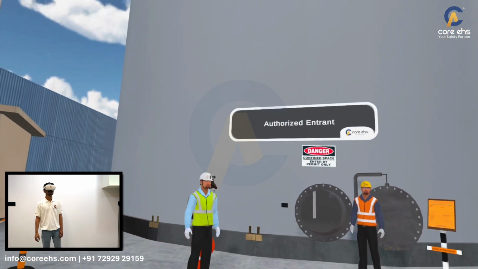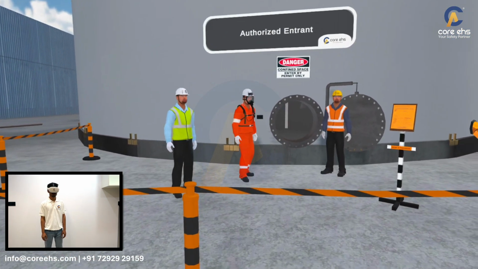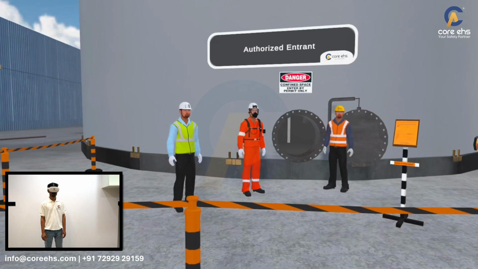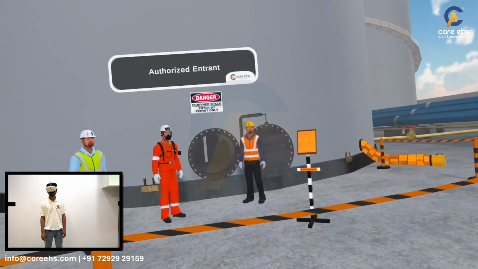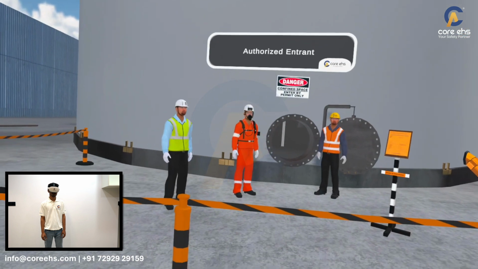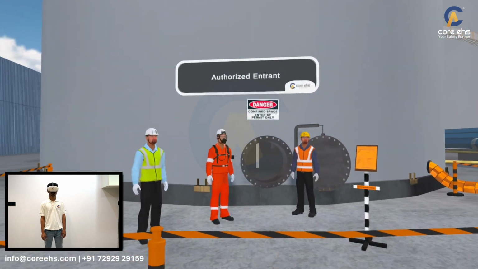Authorized entrants understand hazards and complete the training before entry. During entry, they follow protocols, wear PPE, and communicate with the attendant. Post-entry, they exit safely and participate in debriefing. Click on Ensure button.